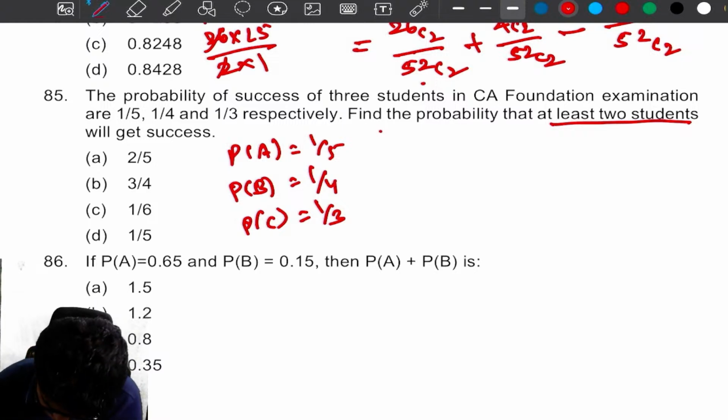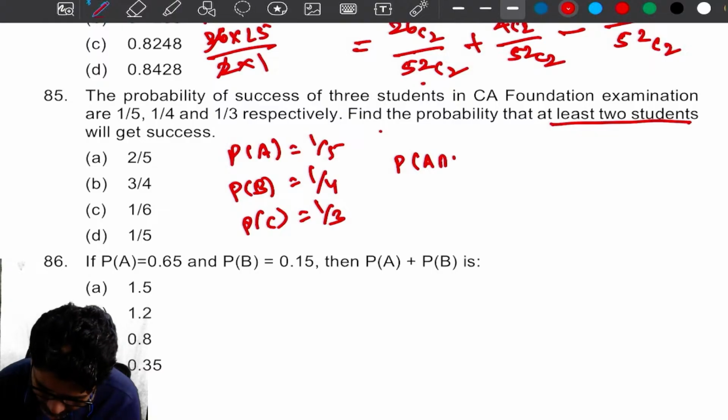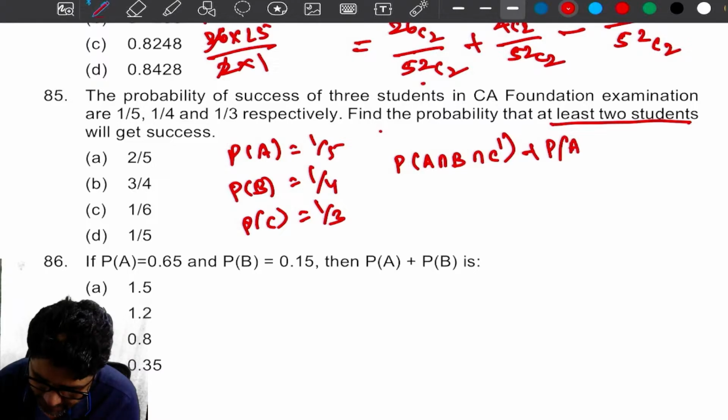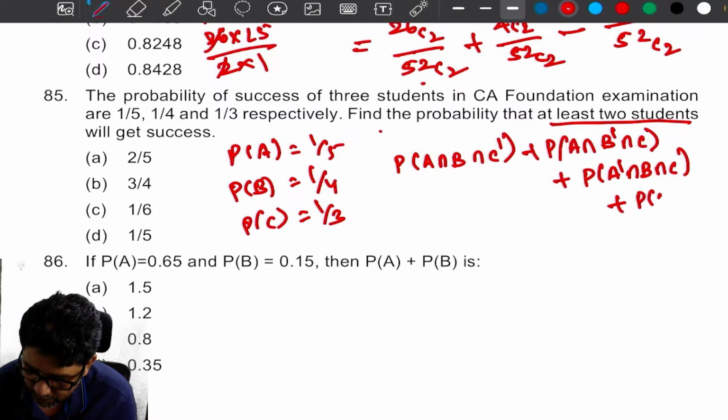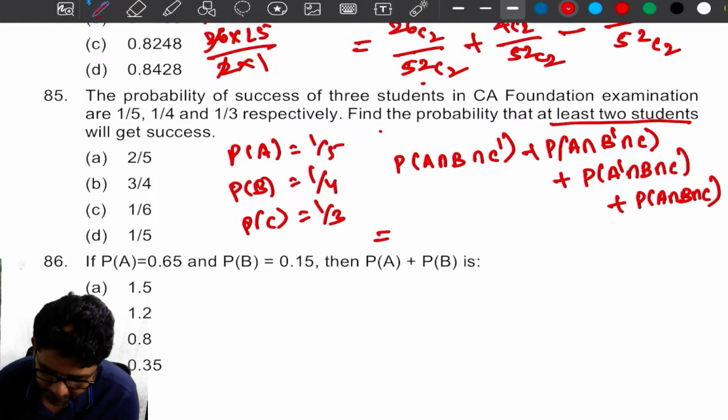So, A gets success and B gets success but not C. Plus A gets success, B does not, C gets success. Or A does not get success, B gets success, C gets success. Or all of them get success. That's it. So all are independent event.